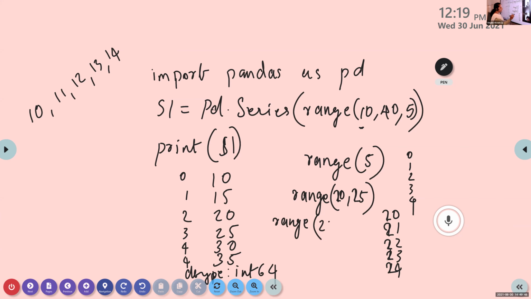That is 20 is the start value, then 80 is the stop value, then 10 is the step value. Here I am using 20 as start value, 80 as stop value, 10 as step value. And Joe, what is the output here? Range of 20, 80, 10.